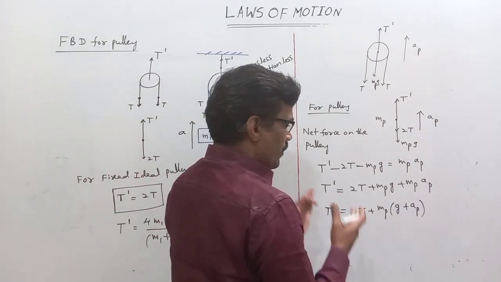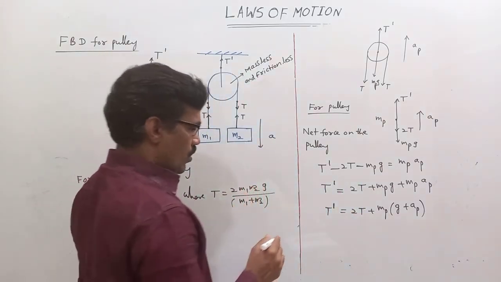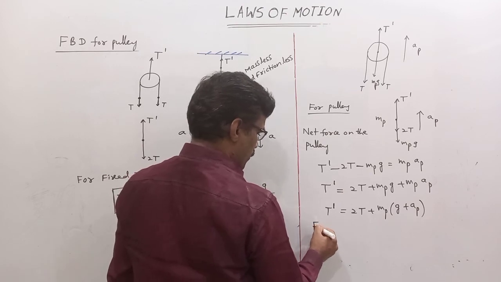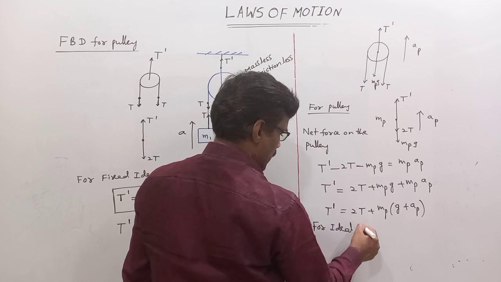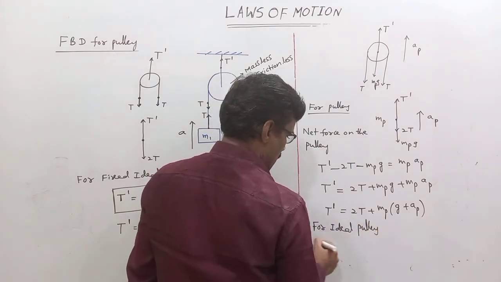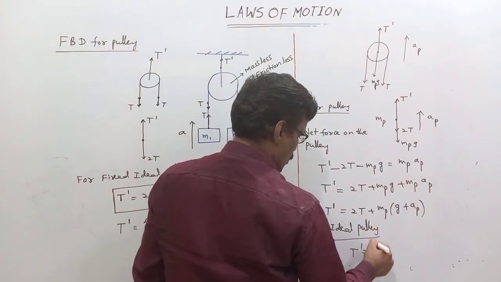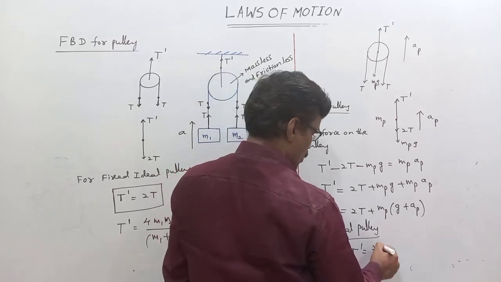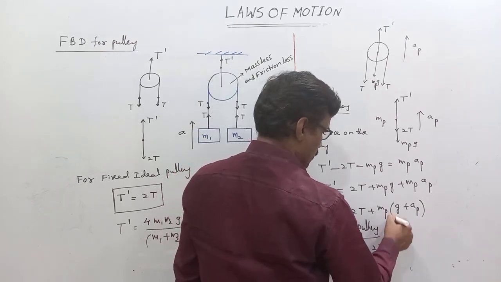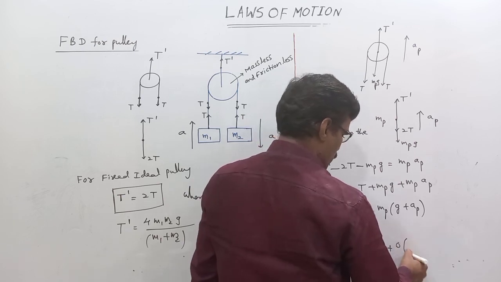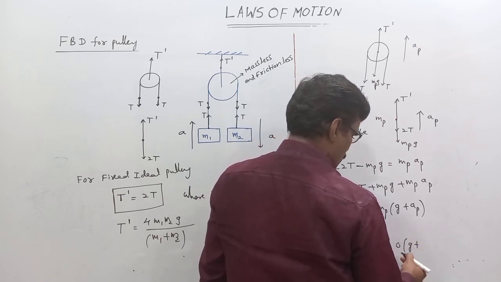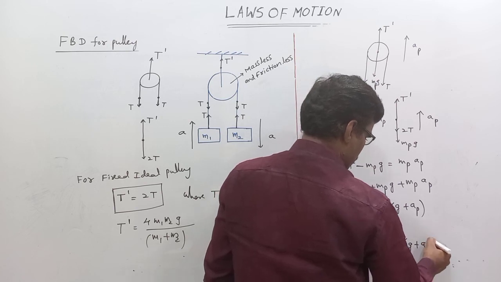Then for an ideal pulley, T dash is equal to 2T plus MP g plus MP AP, and for an ideal pulley the mass of the pulley is 0.